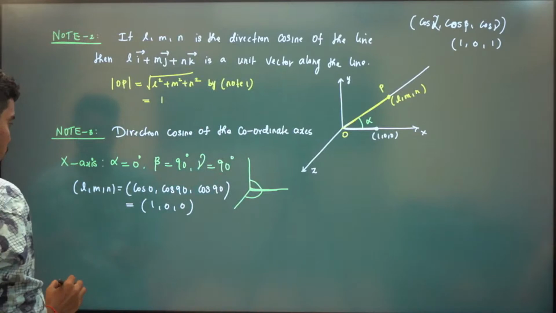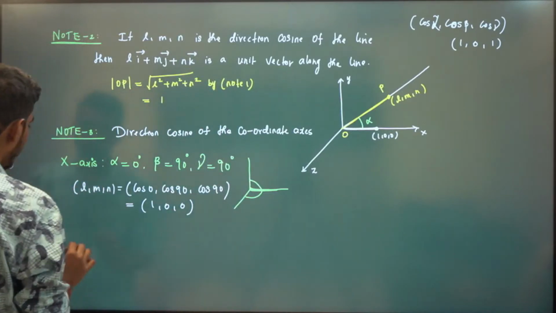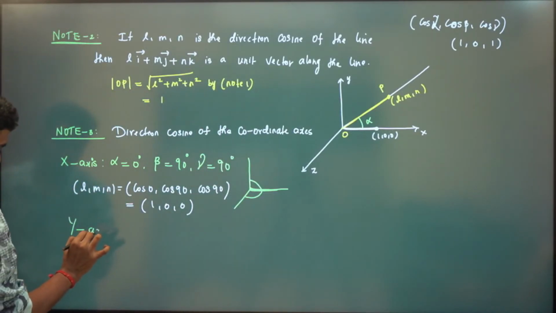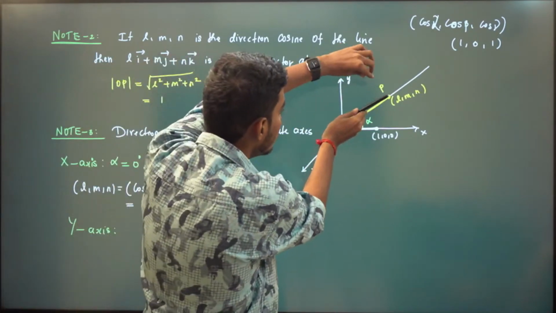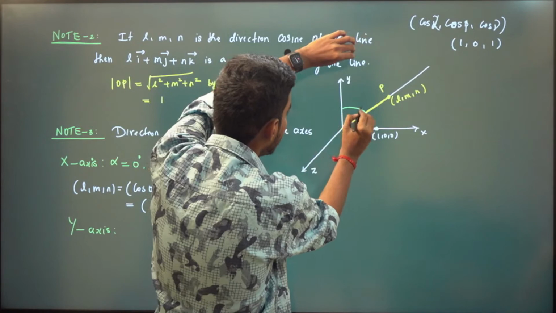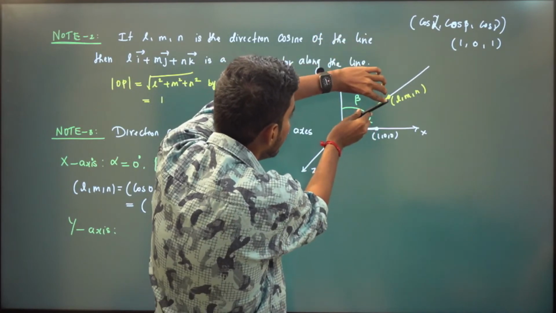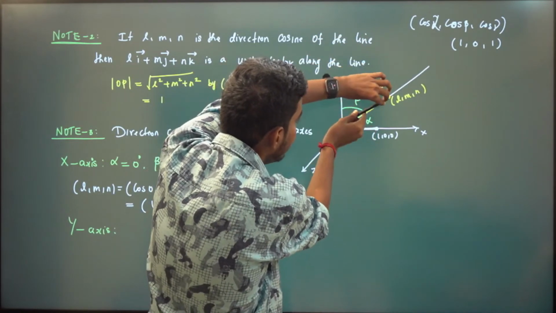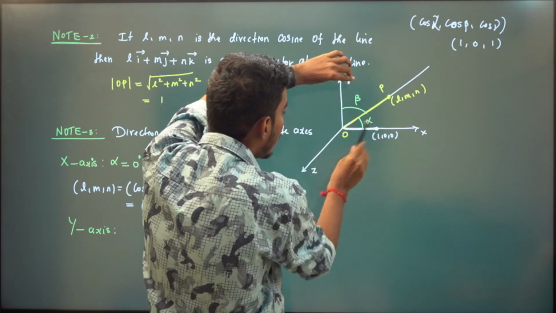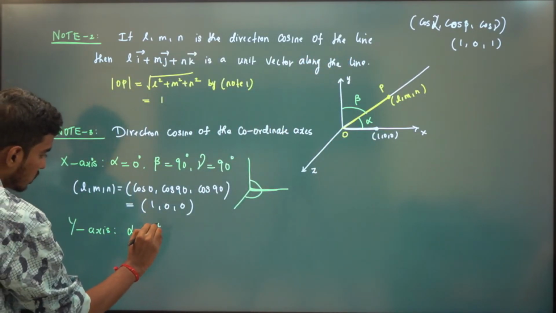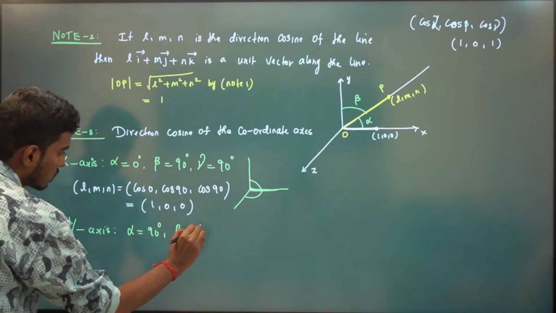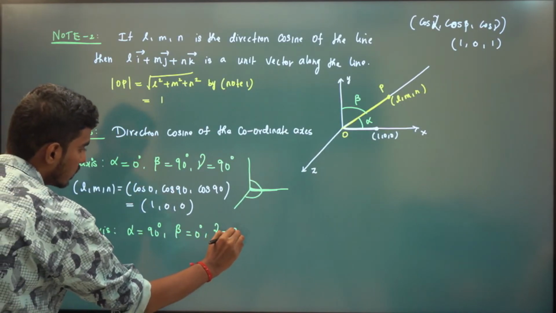And similarly for the y-axis, what is your alpha now? This OP, this is our angle beta, and it falls on the y-axis. That means beta will be 0 degrees, and alpha and gamma are 90 degrees.